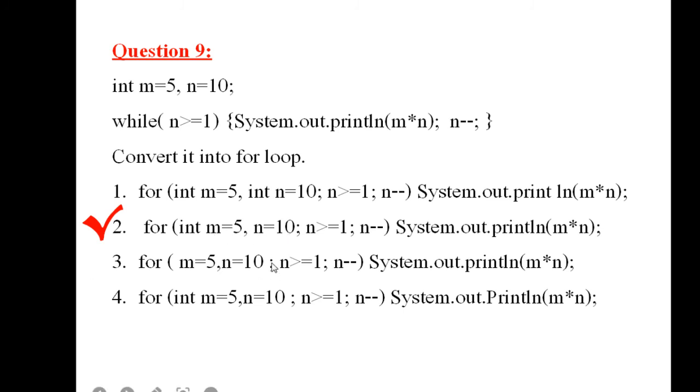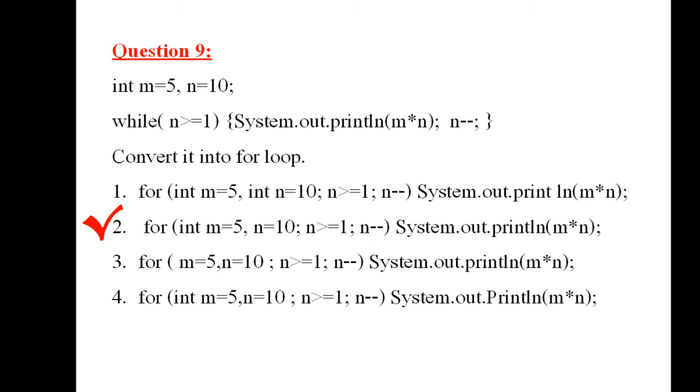Then after that, what was the condition? n >= 1. After the condition put a semicolon and n--. So this loop control variable is getting decreased by 1, but m is constant. I'm not touching m; the loop control variable I'm reducing.